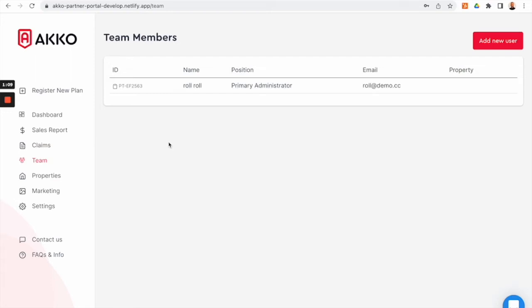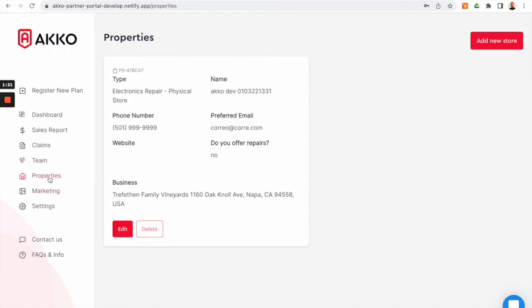In the Teams tab, you have all of the different team members at your store signed up to be selling plans. So at the moment on this test store, we only have one signed up, but you can have as many team members as you need listed here on this page.